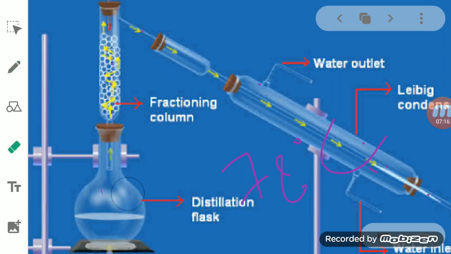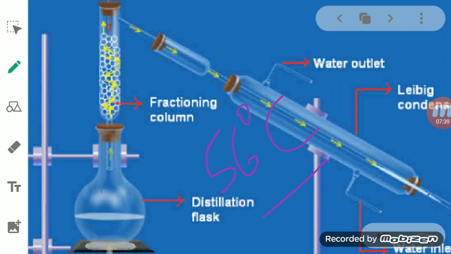Another example is acetone and water, students. The boiling point of acetone is 56 degrees Celsius, while water is 100 degrees Celsius. So acetone will distill first and then the water.